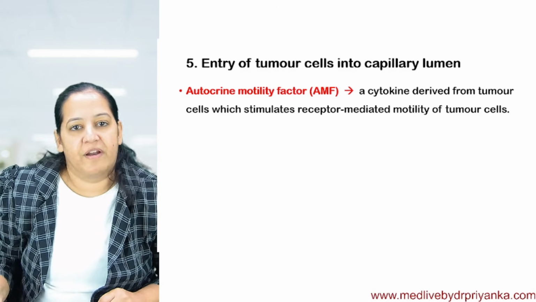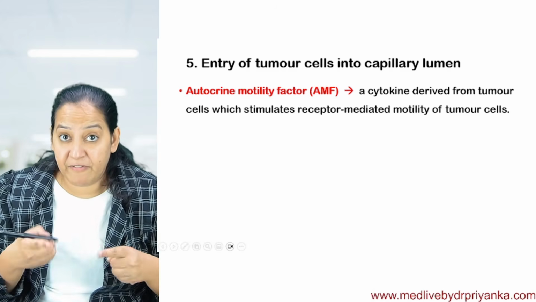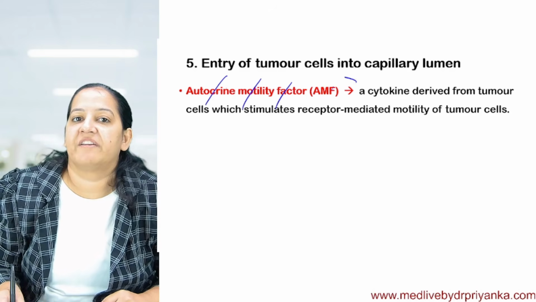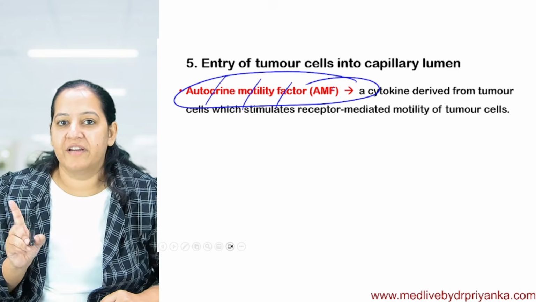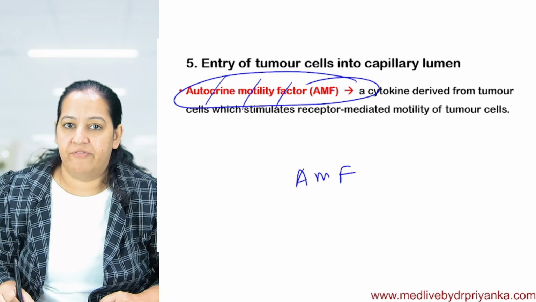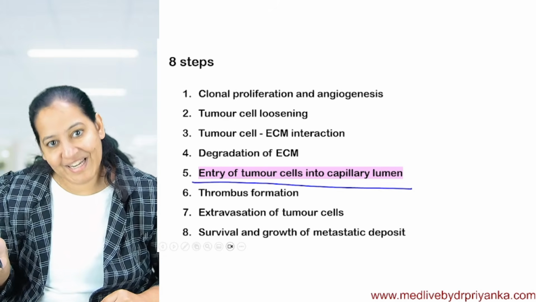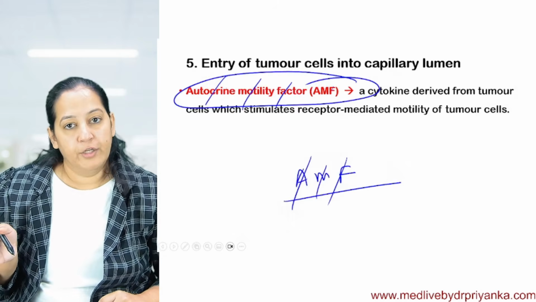The fifth step is entry into the blood vessel. They enter the blood vessel with the help of a factor. Tumor cells have a special factor. The name of that factor is autocrine motility factor, known as AMF. With autocrine motility factor, they penetrate into the blood vessel.